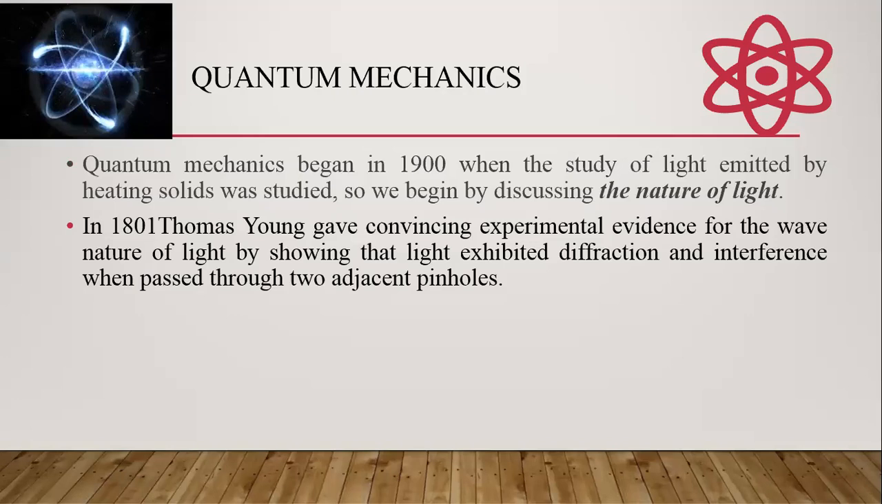wave nature of light by showing that light exhibited diffraction and interference when passed through two adjacent pinholes. Young's single slit and double slit experiments give the experimental evidence for the wave nature of light. Before Young, there were the assumptions of Huygens' wave theory. According to Huygens, light is in the form of waves. Before that, you have Newton's corpuscular theory. According to Newton, light is in the form of corpuscles, or particle nature.